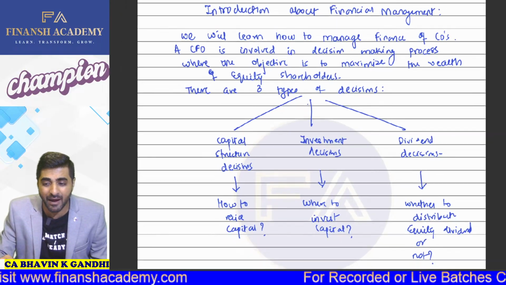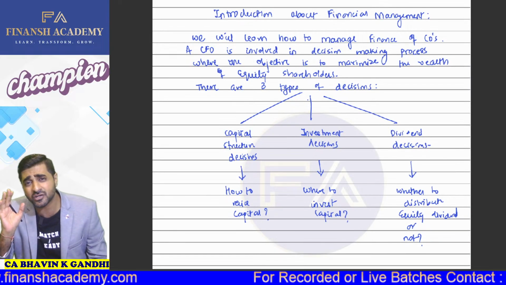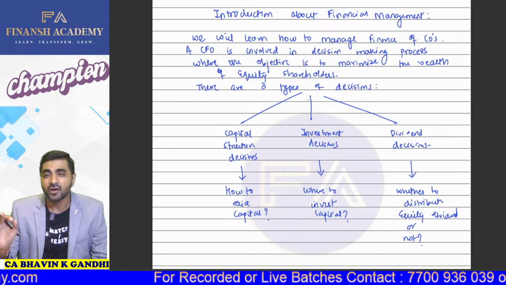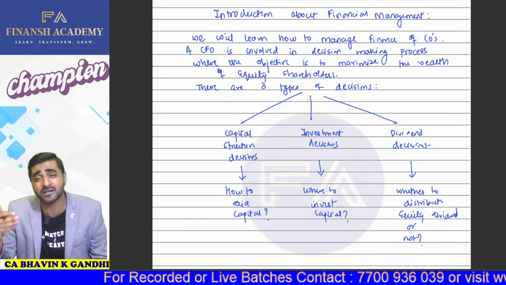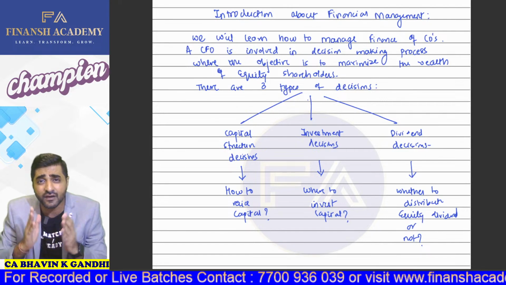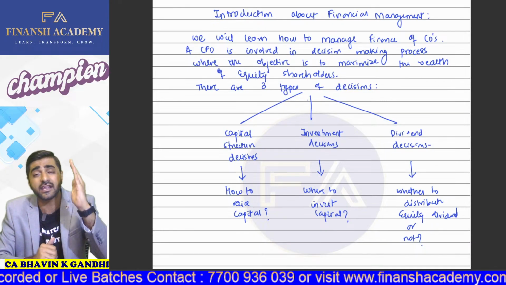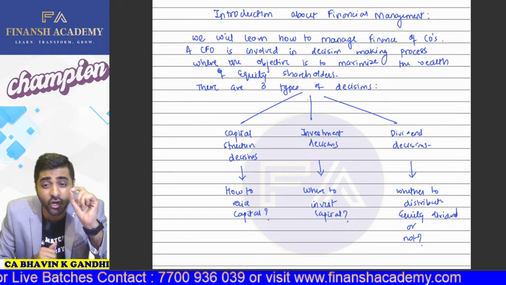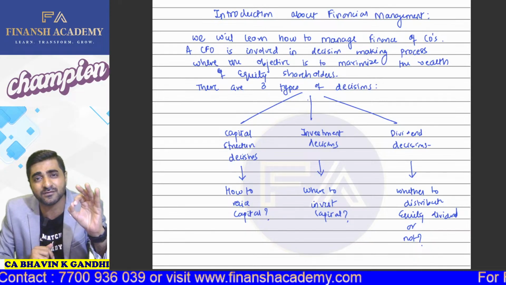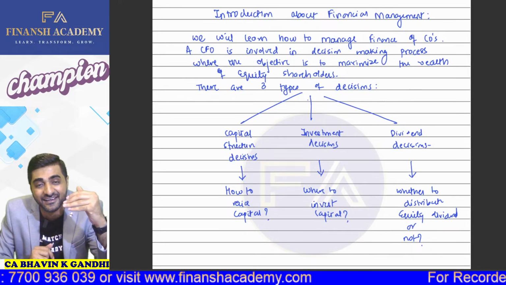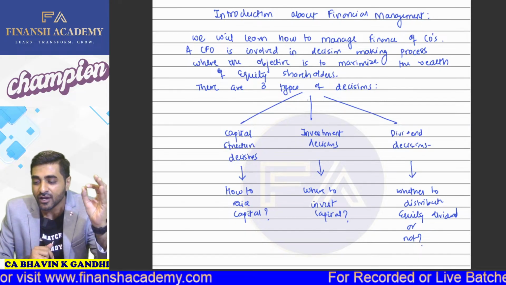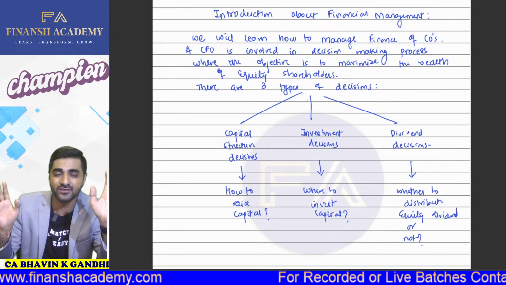this is the entire background about what financial management is all about. At inter-CA level, the entire financial management, we are going to study from this particular perspective, that we are managing finance of a company as a CFO, getting involved in decision making with the objective of maximizing the wealth of equity shareholders. And there are three types of decisions that a CFO needs to make. That is how to raise the capital, where to invest the capital, and whether we should distribute equity dividends or not. Okay. So this is the entire background.